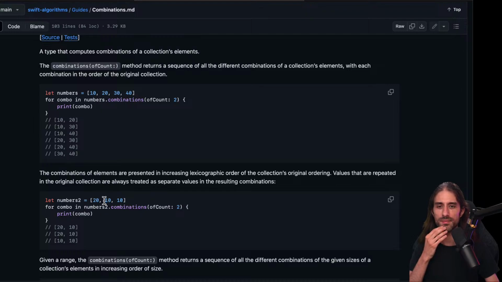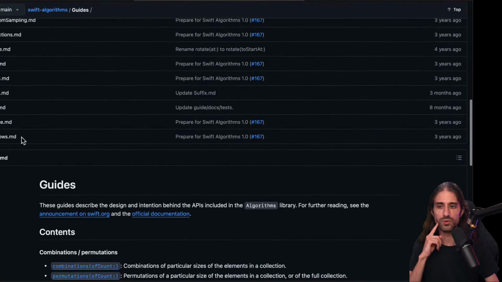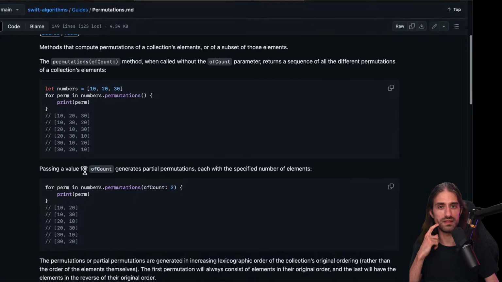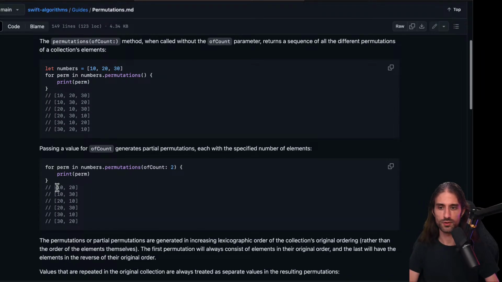Oh okay, it's because in combinations, if you have 10 20, you don't also have 20 10, but in permutations the order matters. Yes, so you have 10 20 but also 20 10.